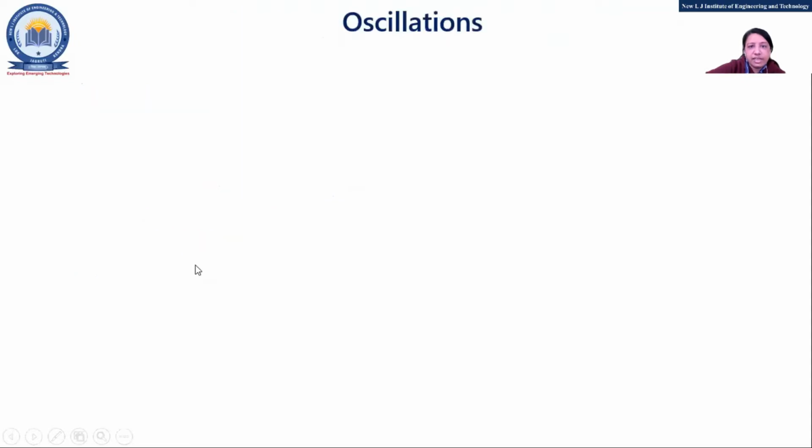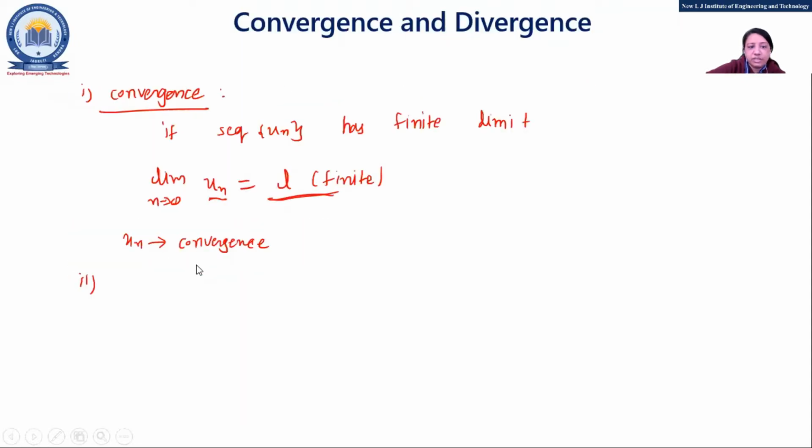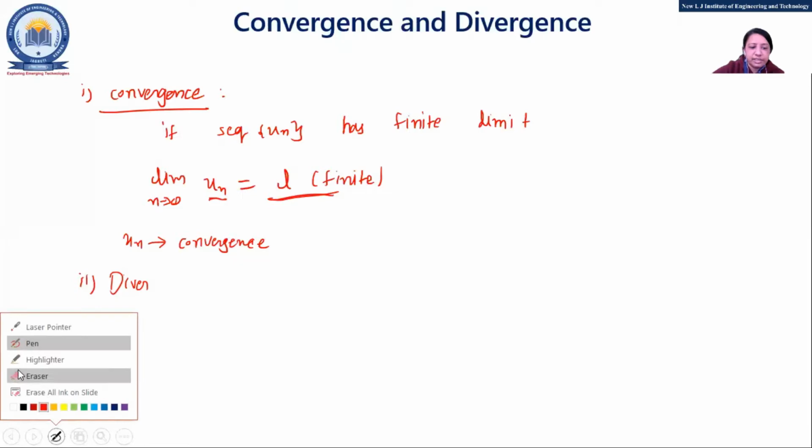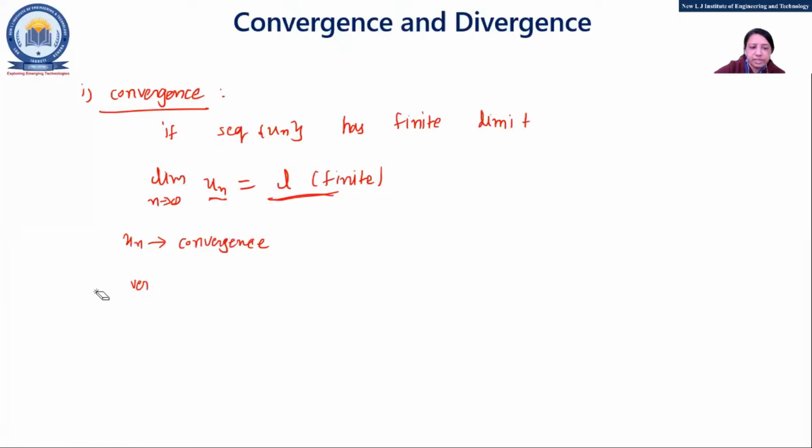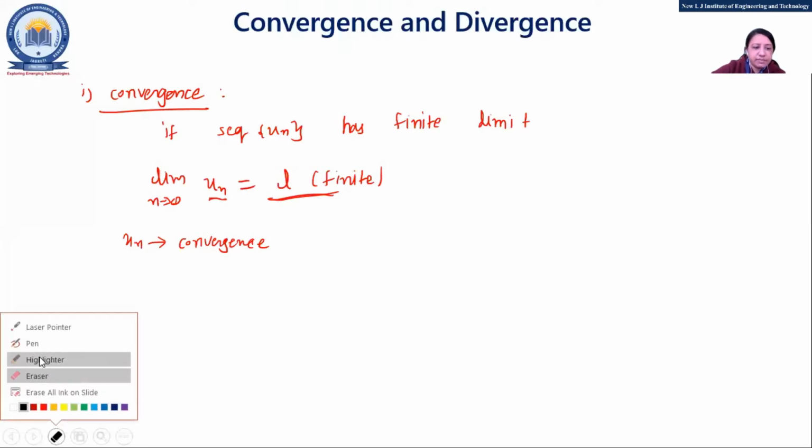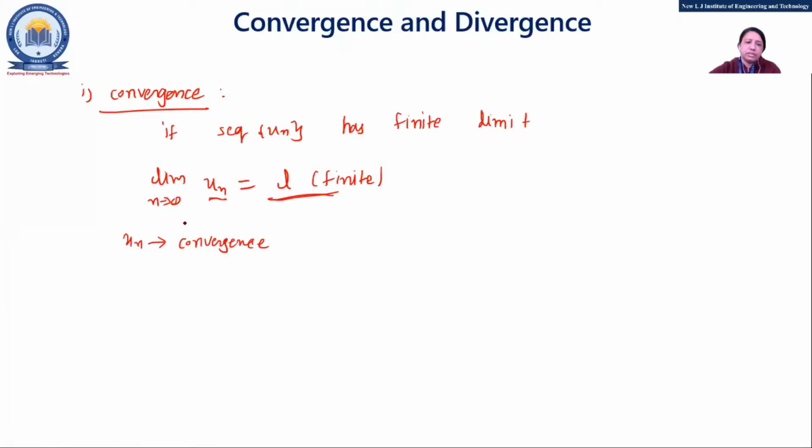Same way divergence. So can anyone tell what is the meaning of divergence? The reverse of this thing, right? The reverse of this thing, divergence. Okay, before that we'll take an example of this one, so it will be clear to you. In next slide we'll see divergence. Okay, we'll see one simple example of this, the meaning of convergence.